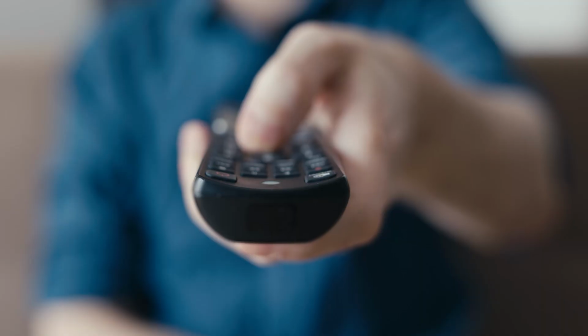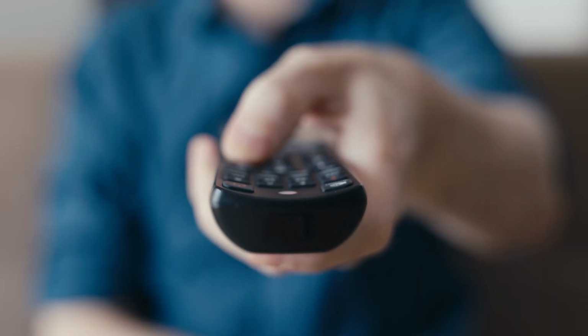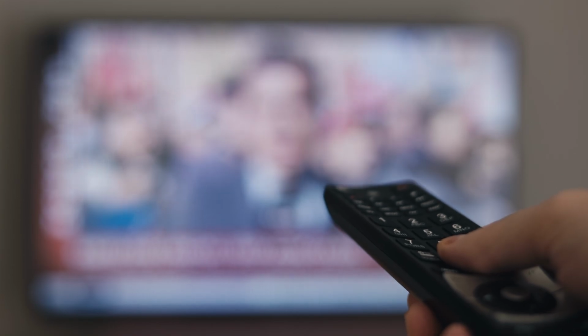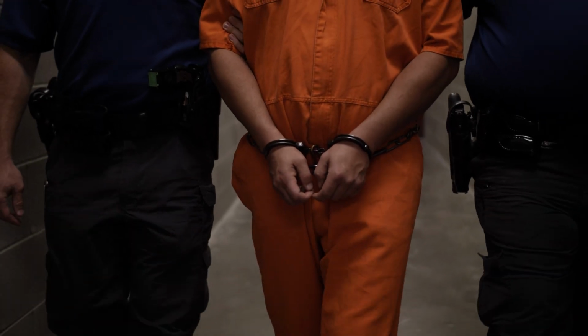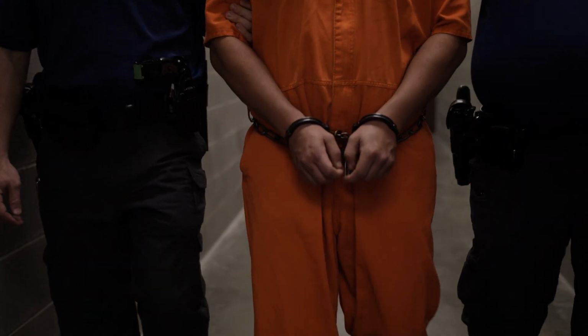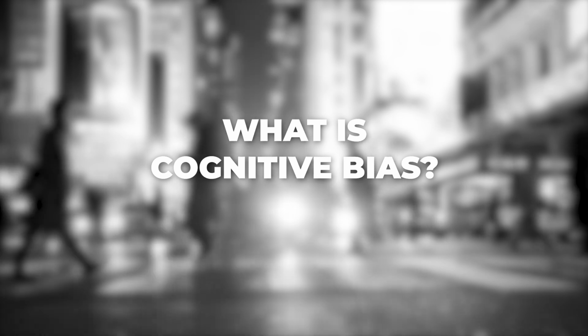This man was a victim of availability bias, which is our tendency to overestimate the importance of information that comes easily to mind rather than considering all information impartially. In this case, the man overestimated the importance of the television report and underestimated the risks and consequences of his action. But what exactly is a cognitive bias?